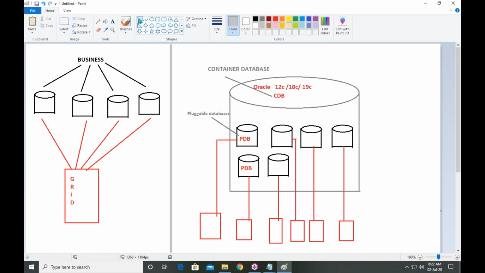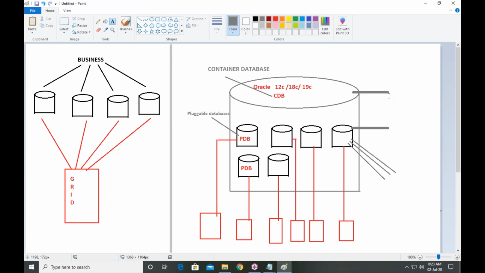And see, here we have 1 DBA. Here 1 DBA. And at the next level, under the local database, multiple developers will work.